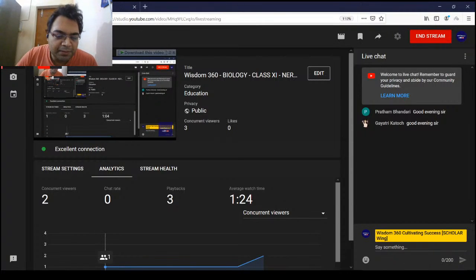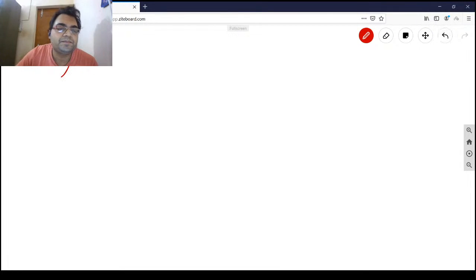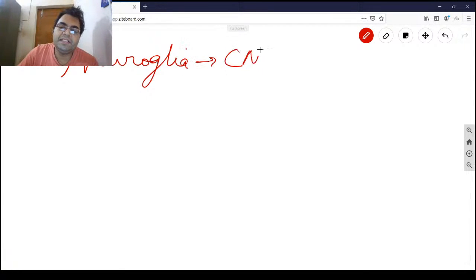So the next class of neuroglia that we'll be talking about: we have talked about oligodendrocyte, we have talked about the astrocyte, and we had also talked about the ependymal cells, right? So now we'll be talking about the last one in the CNS, which are known as the microglia, the fourth type of neuroglia in the CNS.